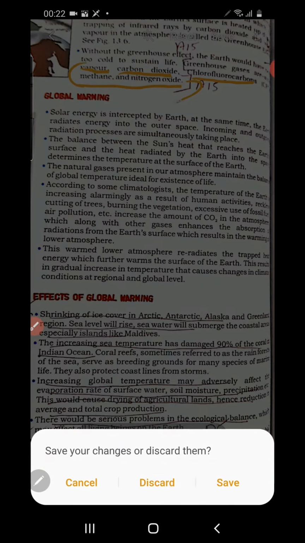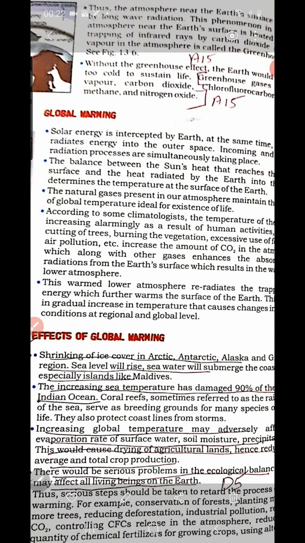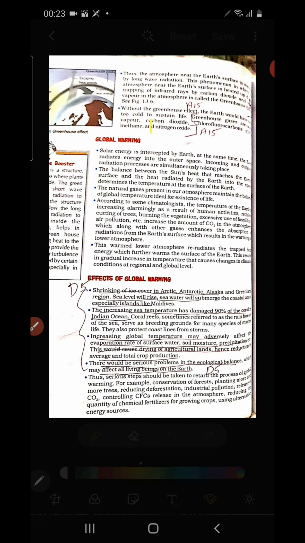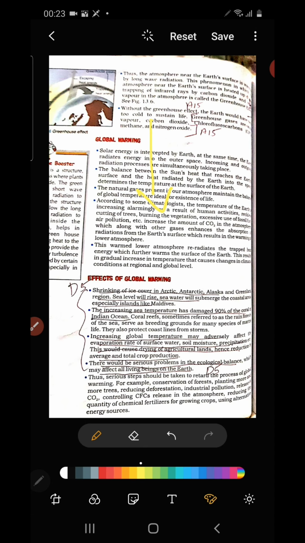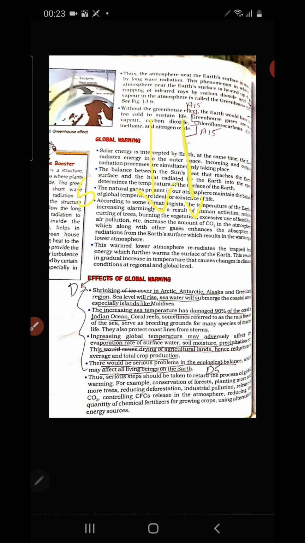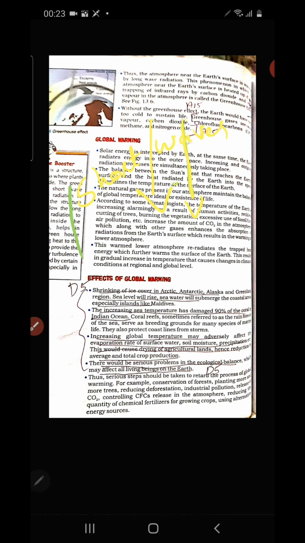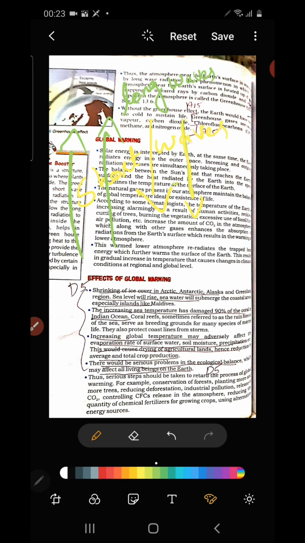So the existence of these greenhouse gases is very essential. Why? Because the heat energy which comes from the sun is received in the form of short waves, and the earth radiates back the heat energy received from the sun in the form of long waves. Especially it happens in the night. Long waves. This is called terrestrial radiation.